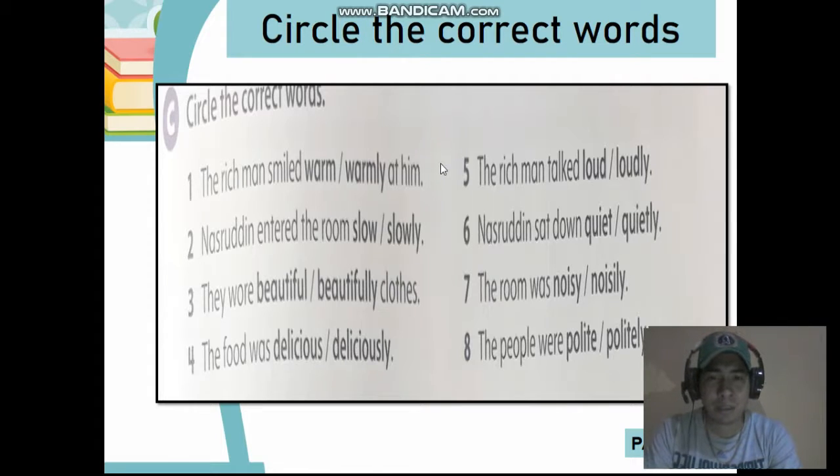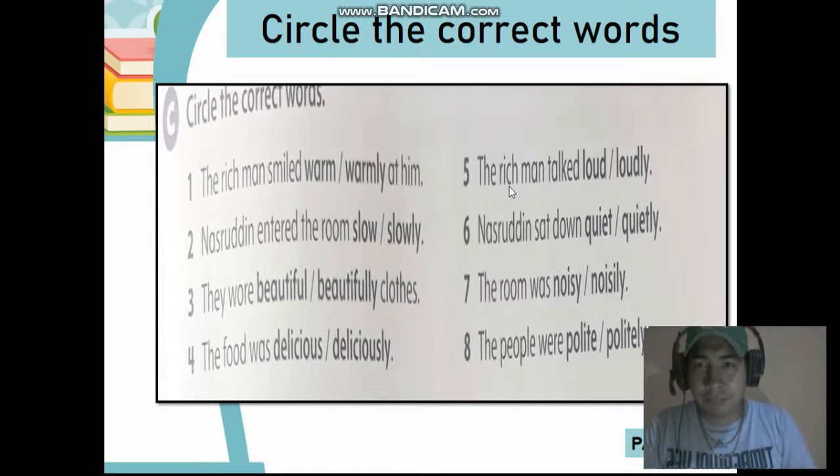What do you think is the correct one? I will give you some minutes. You're gonna now pause the video to solve this part. Remember, you need to select if they are using adjectives or adverbs. So you can pause the video now to complete this activity.